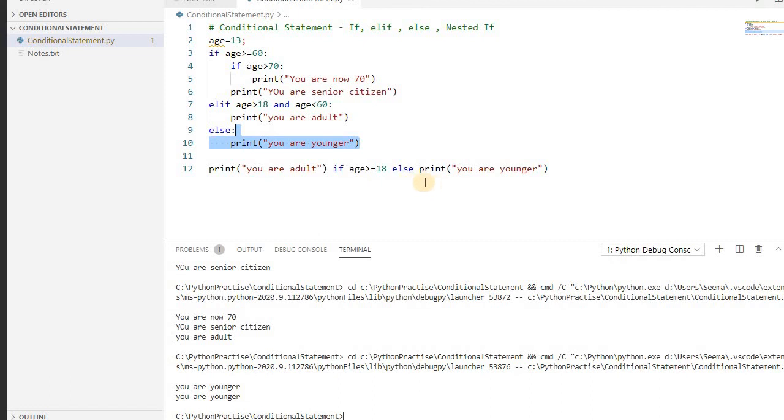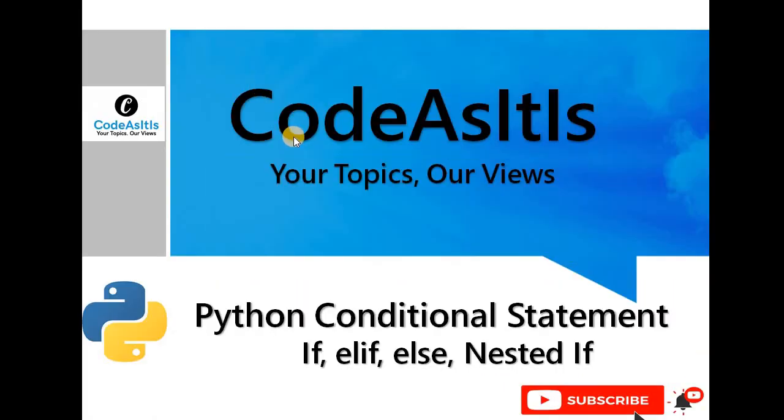If you have if and else, you can learn the elif, else, and how to write the nested if. So that is it for the conditional statement.